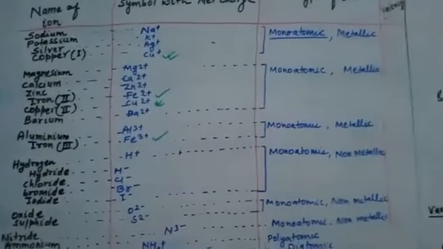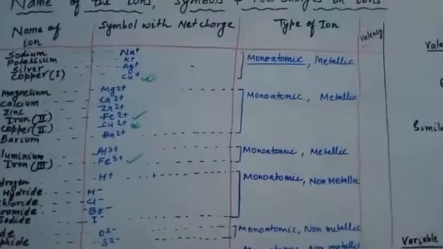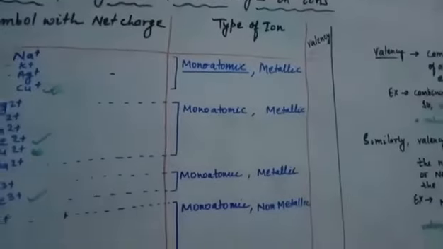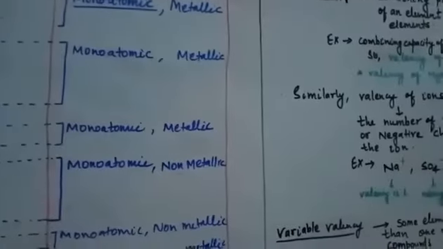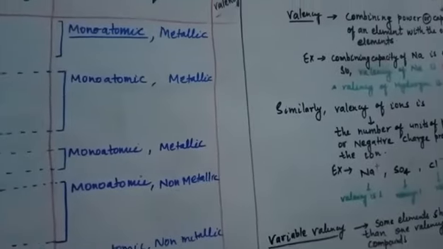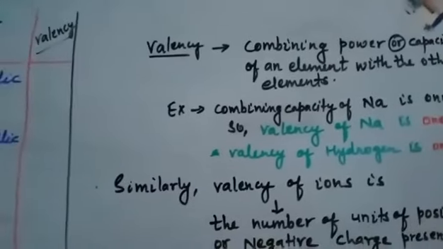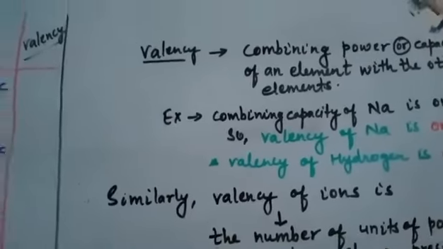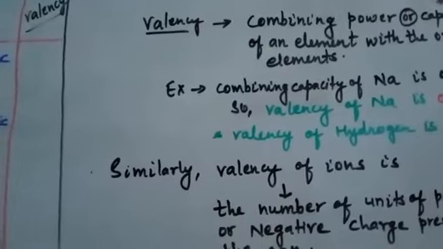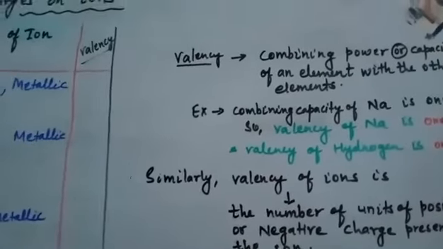Okay, so these are some of the examples of ions, their symbols, their net charge and the type of ion. Then the other column I have made is valency, but before that we will discuss one more term. Now we will see a very important term called valency. What is valency?